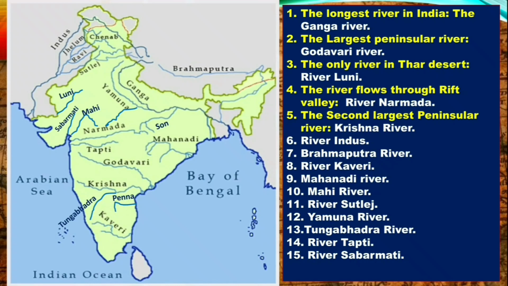Next, river Tapti, near to river Narmada. Tapti, downside of river Narmada, you can draw Tapti. Next, river Sabarmati. It is also in Gujarat. You can see near to Mahi river, that is river Sabarmati. So practice this one.